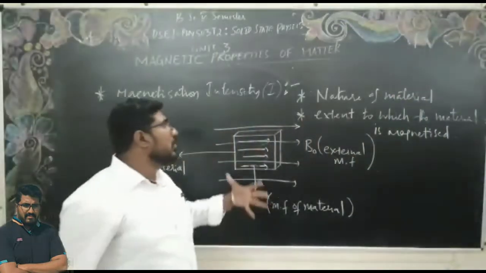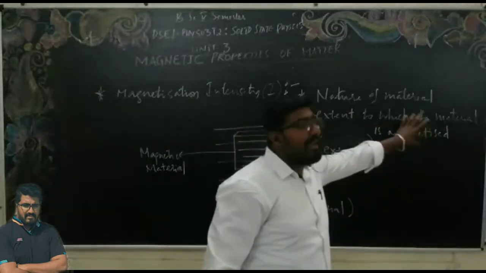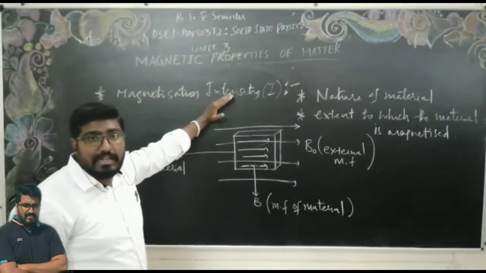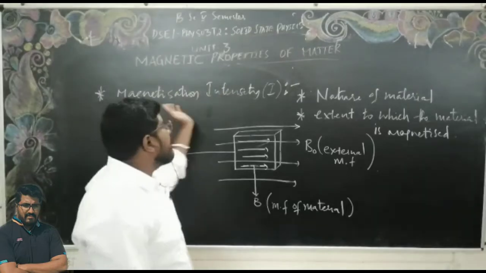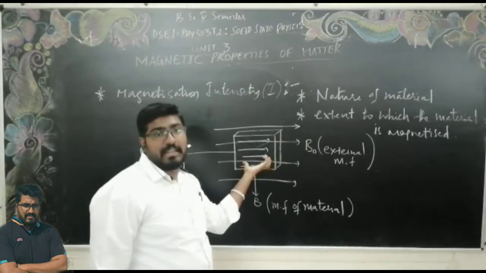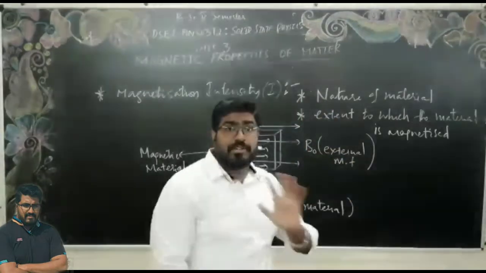That is, up to what extent this material is magnetized, that is what the magnetization intensity measures. The greater the magnetization intensity, the more the material is magnetized. Therefore, this is the general talk.